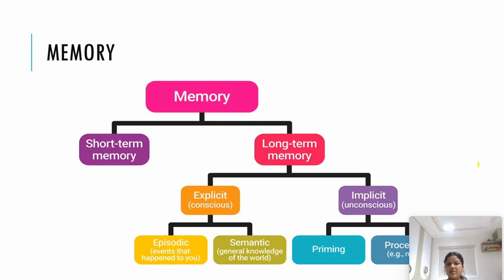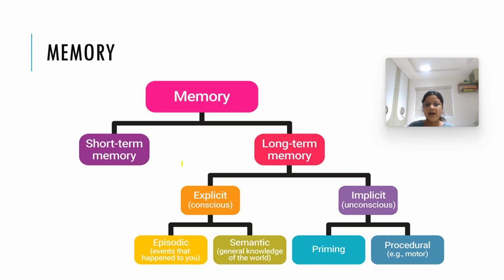Now coming to memory, there are two types of memory: short-term memory and long-term memory. Short-term memory is what you remember for a short period of time, whereas long-term memory has two types. Number one is explicit and number two is implicit. Explicit means that it is in your conscious mind, whereas implicit means that you remember it unconsciously. Now if someone asks you your name, you remember it unconsciously, right? That is implicit. Now coming to explicit memory, there are two types of explicit memory.